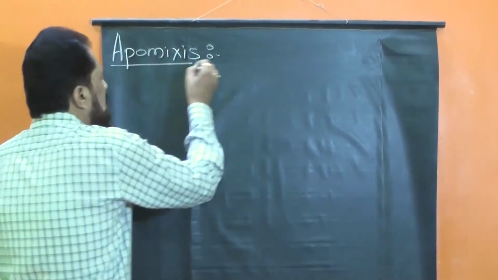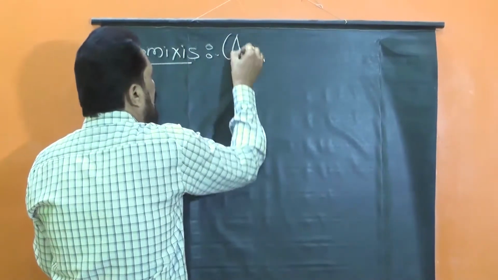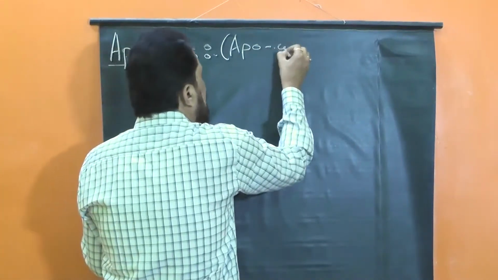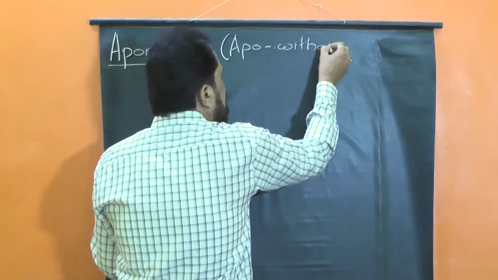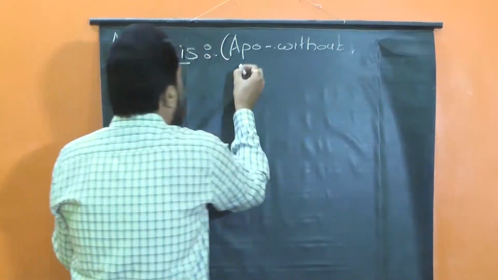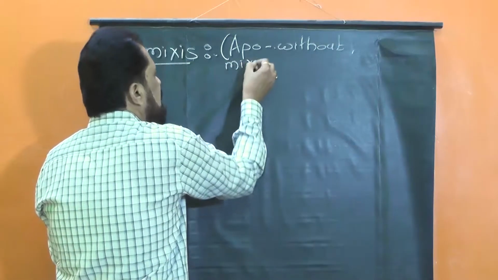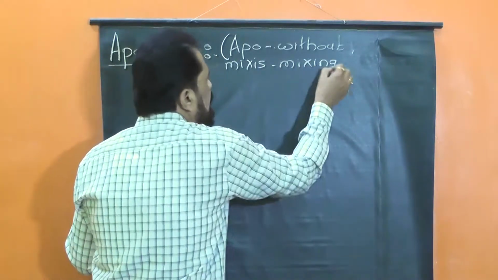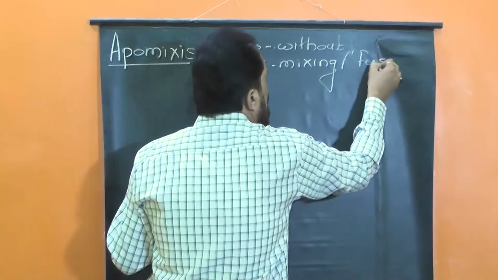Apomixis. In this term, apo stands for free or without, and mixis stands for mixing or fusion.